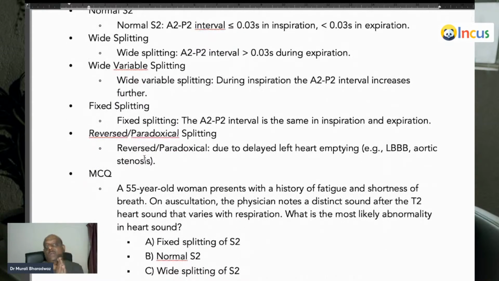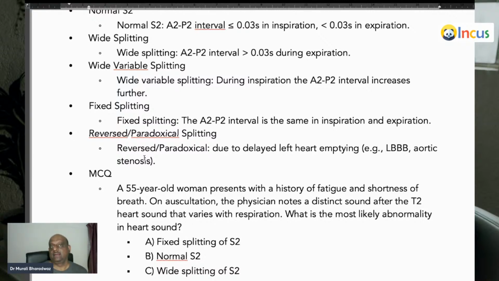So what do you mean by fixed splitting? That means there's an A2P2 interval with splitting. Normally, splitting should disappear in expiration, but it did not disappear, both in expiration and also inspiration. Both times you are seeing splitting, but it is not further increasing during inspiration. The splitting is increased more than 0.03, but it is seen both in inspiration and also expiration. So what is reversed or paradoxical splitting?